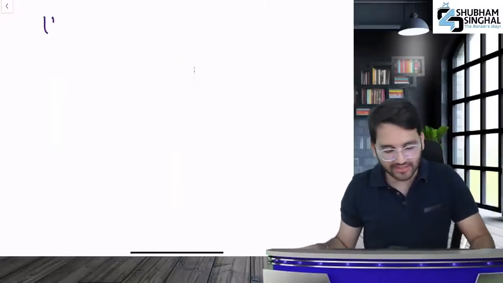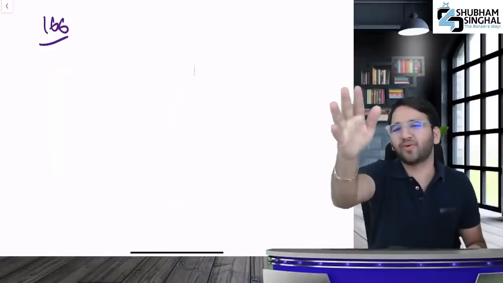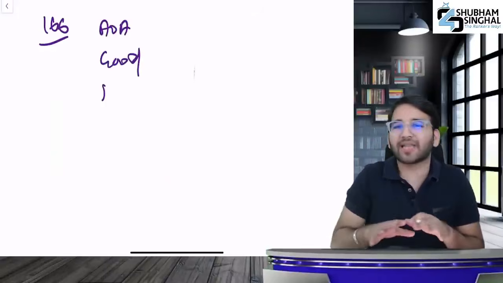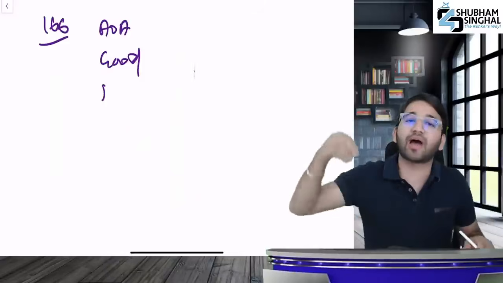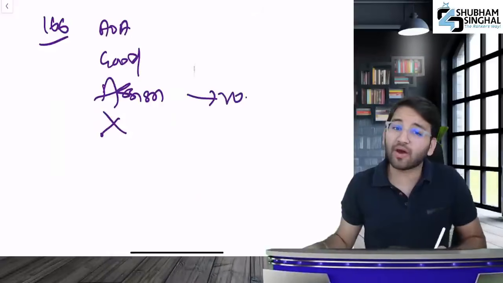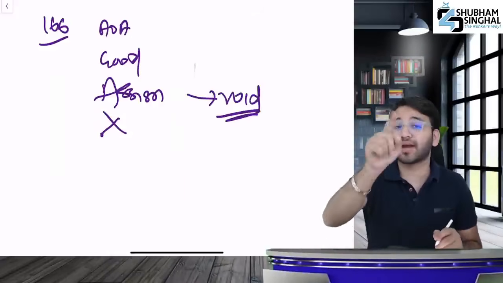Next section is 166, duties of director. This is your duty: working in accordance with the AOA, working in good faith, and apart from that, don't let conflict arise, work in good faith and do due diligence. What did we read at the end? Don't assign your office. If it's assigned, then what will happen? It will become void.